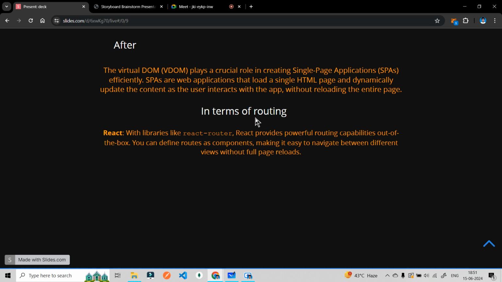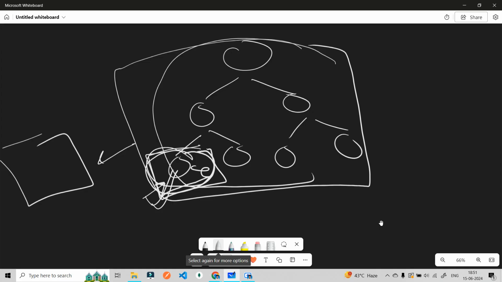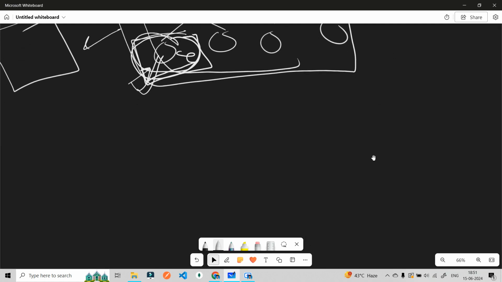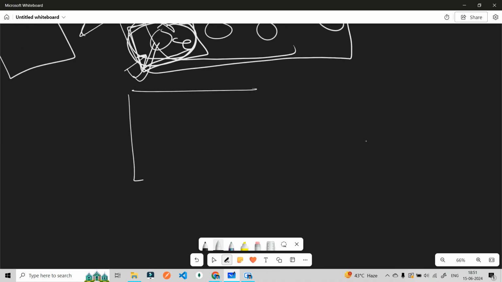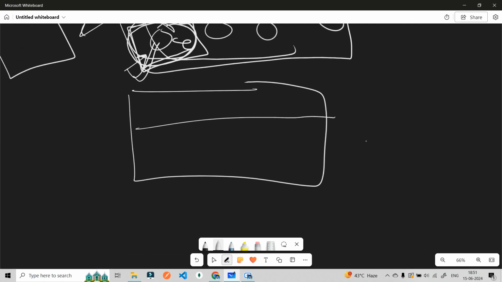In terms of routing, when you navigate from one page to another, say you have a home page, and in your navbar it contains a sign up page, a sign in page, and about us. If you click on about us, a new page will come and it will reload. If you click on sign up, a sign up page will come but it will reload.